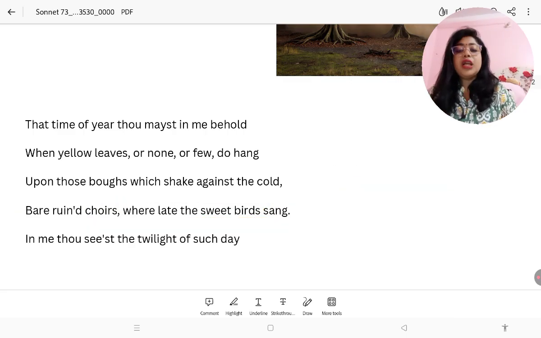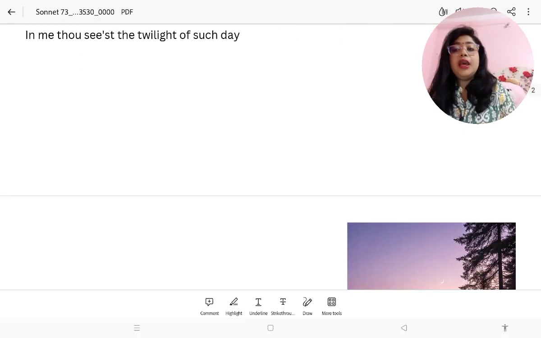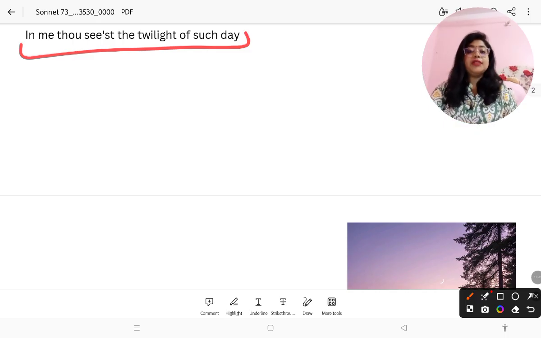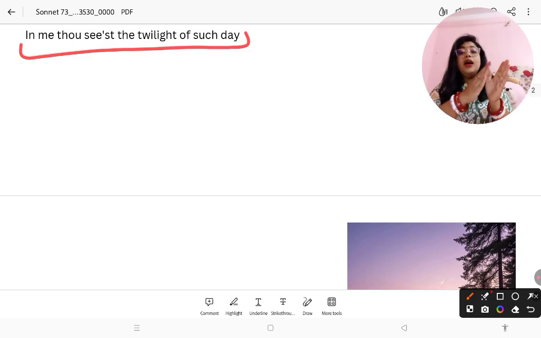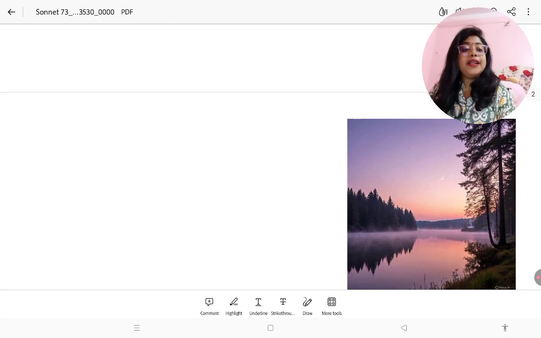Okay. Now, the second quatrain. In me thou seest the twilight of such day. Okay, so what is the twilight? Twilight is the time before sunrise or sunset, but here it is used for before the sunset. So in me thou seest the twilight means now I am standing at the time when there is twilight, the sun is setting down, my life sun is setting down.